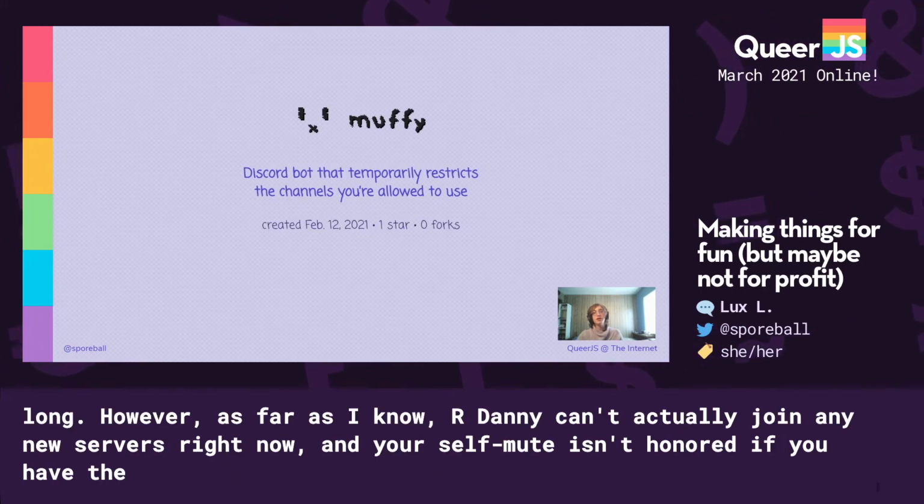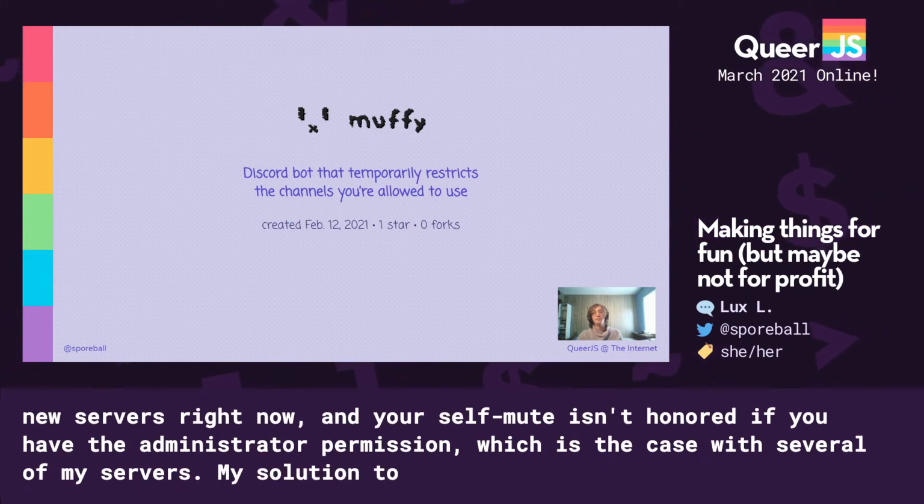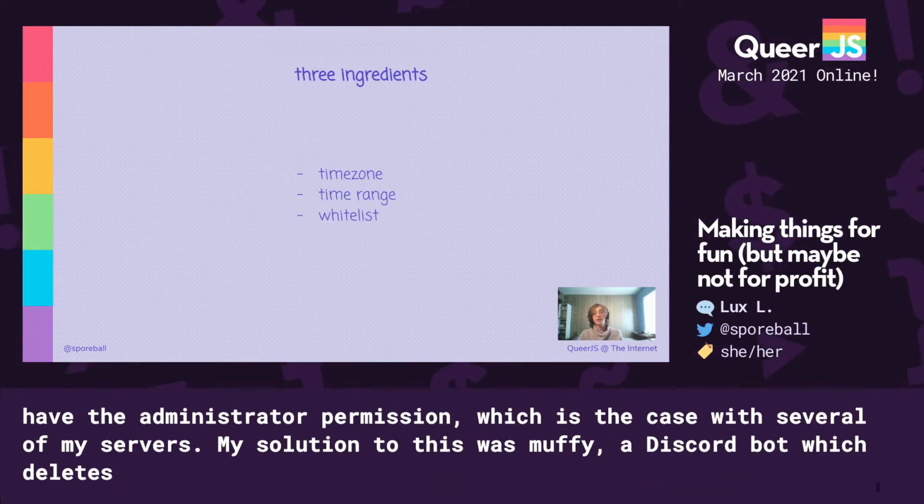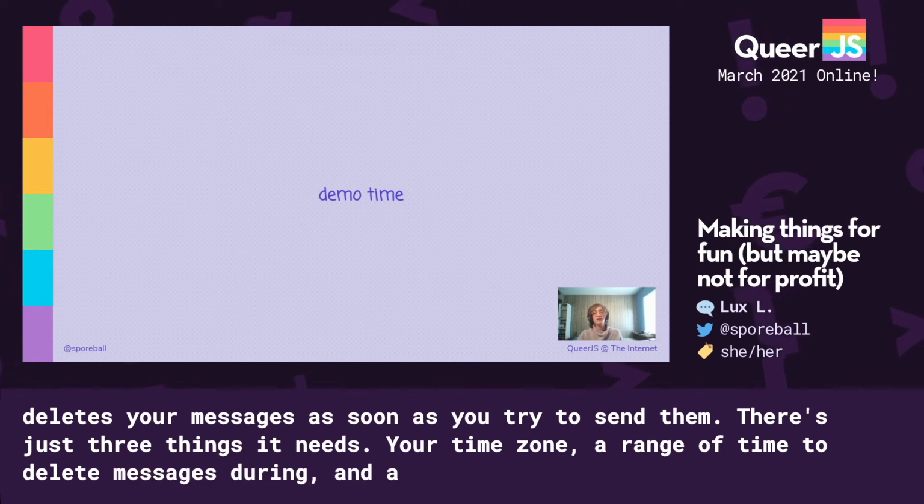My solution to this was Muffy, a Discord bot which deletes your messages as soon as you try to send them. There's just three things it needs: your time zone, a range of time to delete messages during, and a whitelist of channels you want to allow no matter what. So let's go over to Discord and give it those.